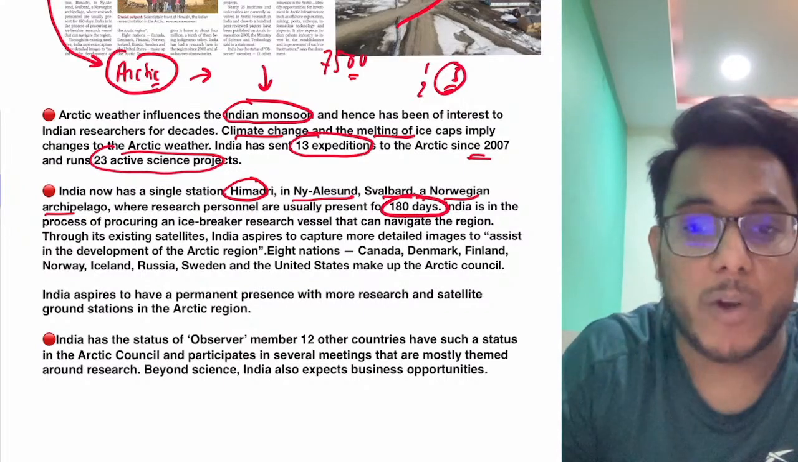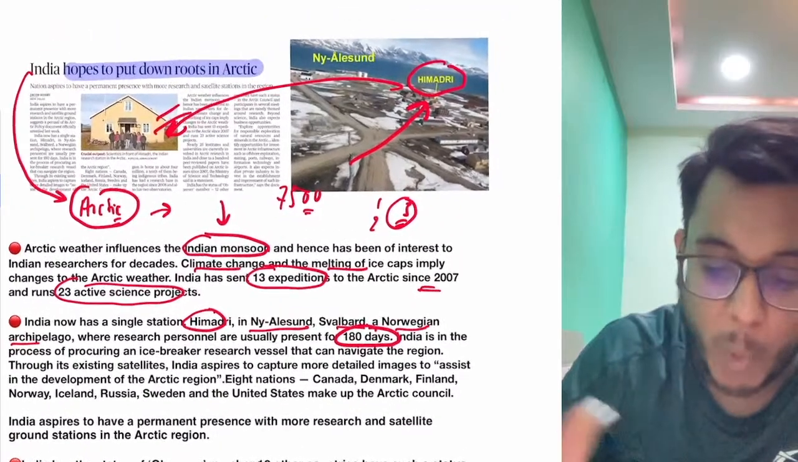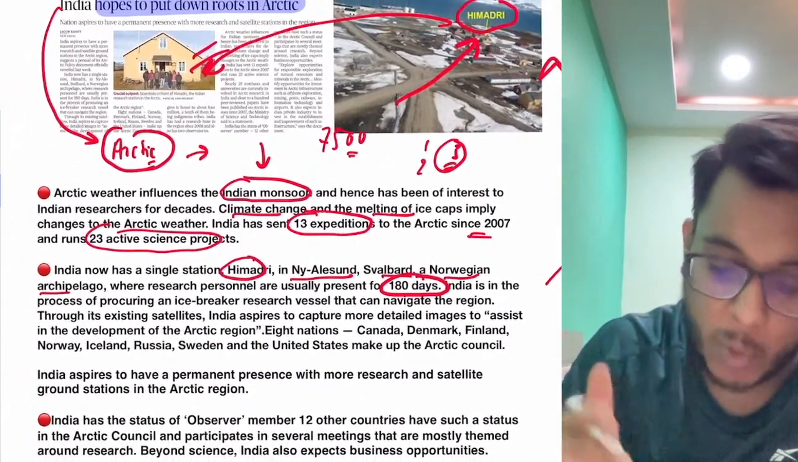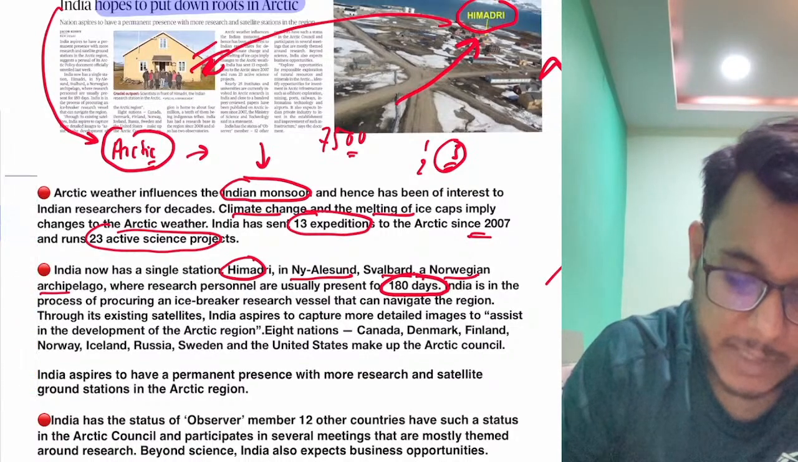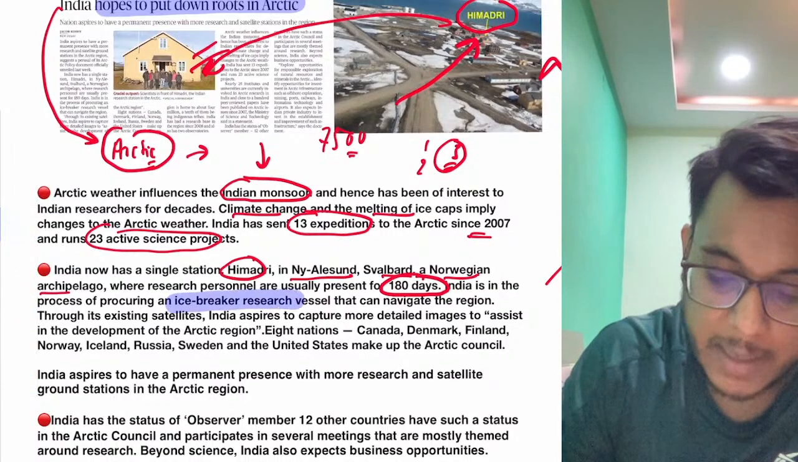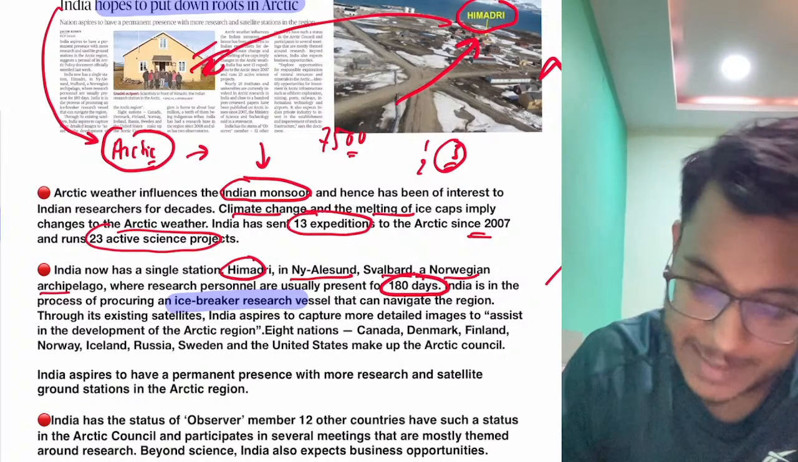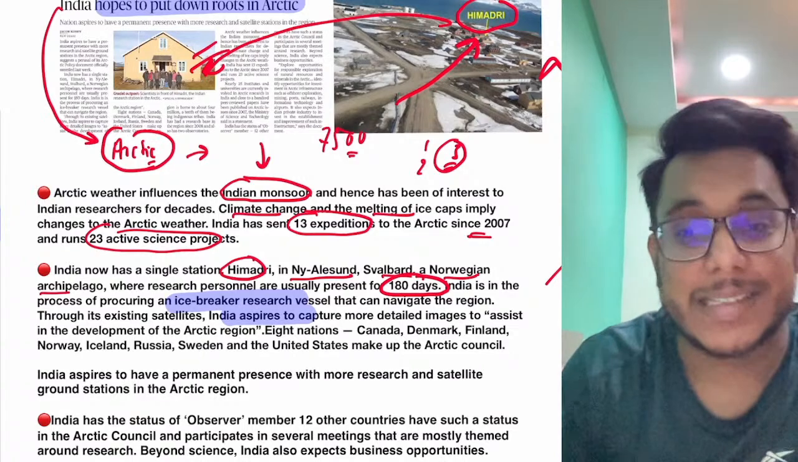Now India wants to increase its presence in the Arctic. India is procuring many kinds of equipment, for example an icebreaker research vessel, and more satellites, so that India can study the Arctic in a better way.